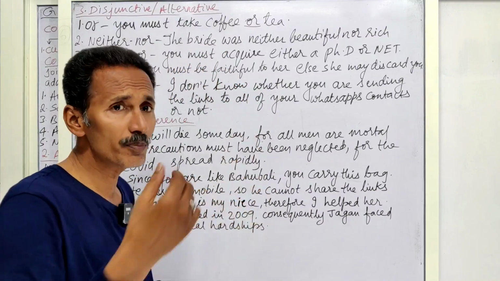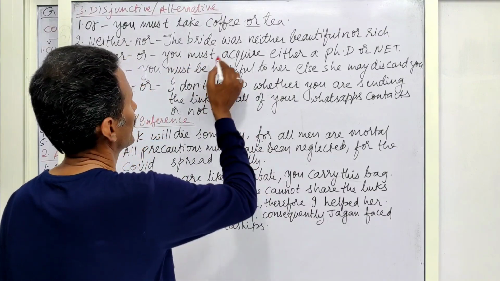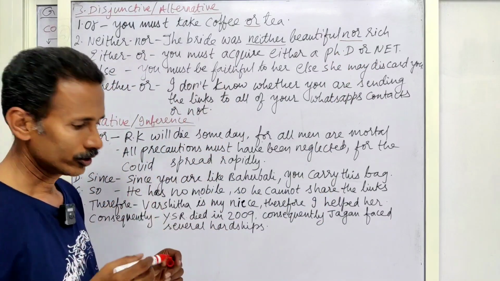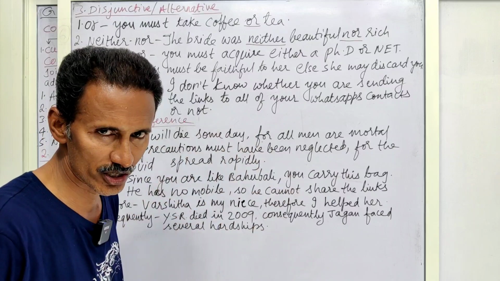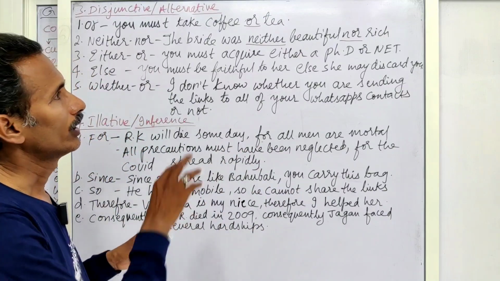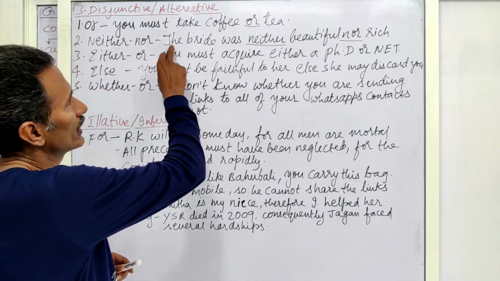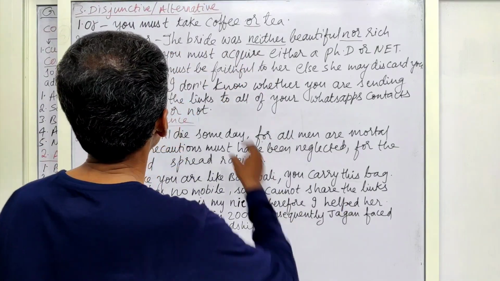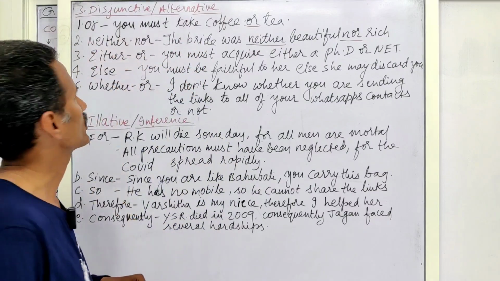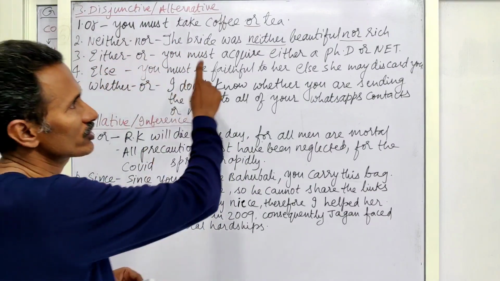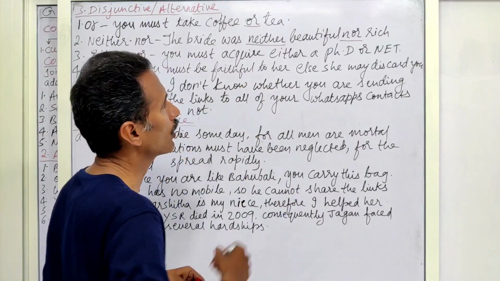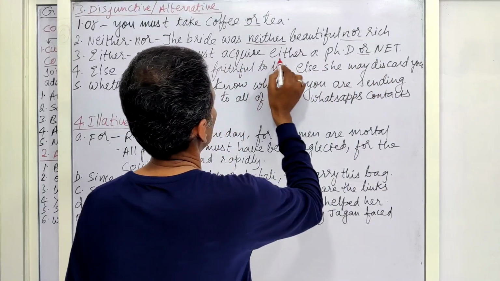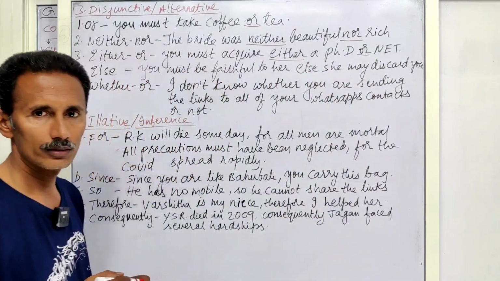Next one, neither nor. The bride was neither beautiful nor rich. Again see, neither nor. The bride was not beautiful. The bride was not rich. Okay? Two alternatives are there. So we can join those sentences like this. The bride was neither beautiful nor rich. So this can be said as disjunctive conjunction. Either or. You must acquire either a PhD or NET to become a degree college lecturer. So, either or. Okay.